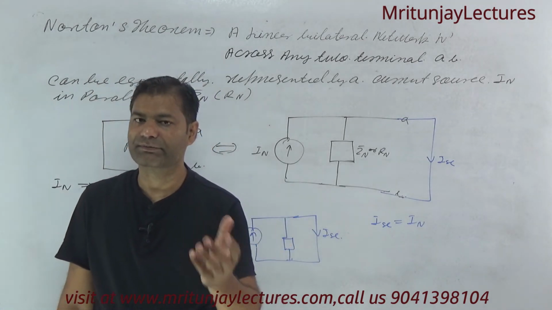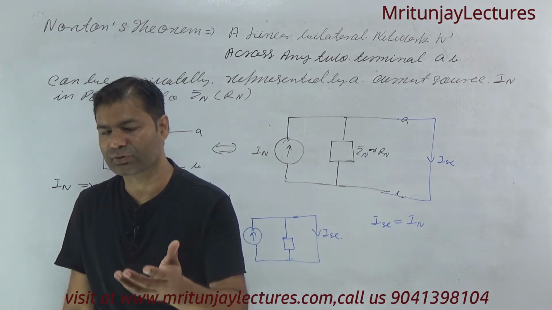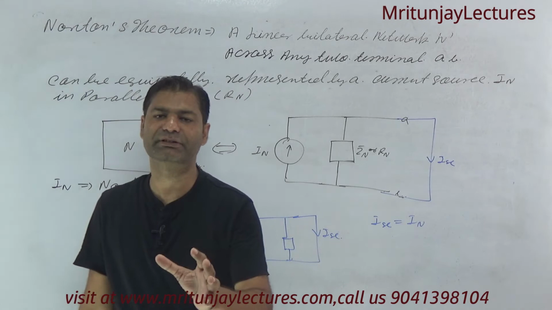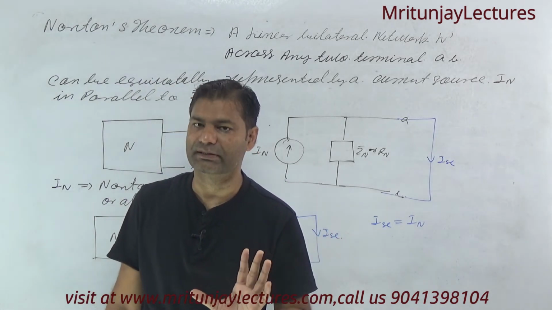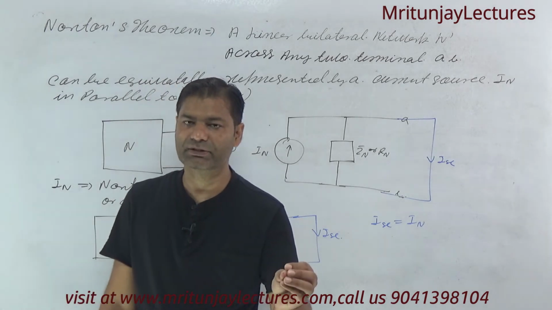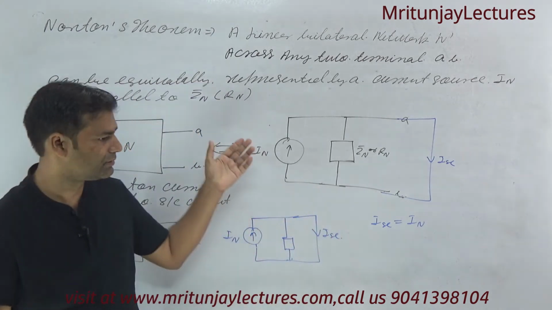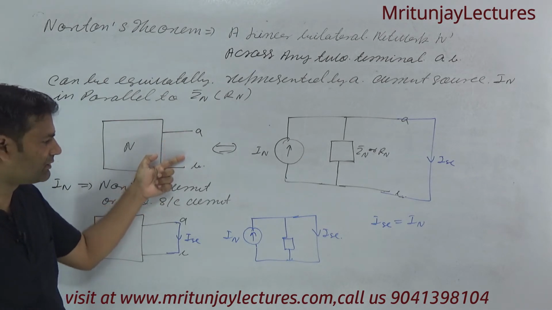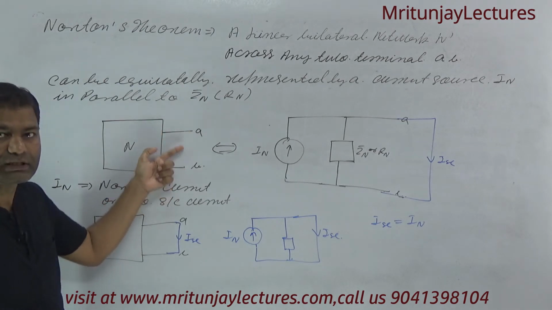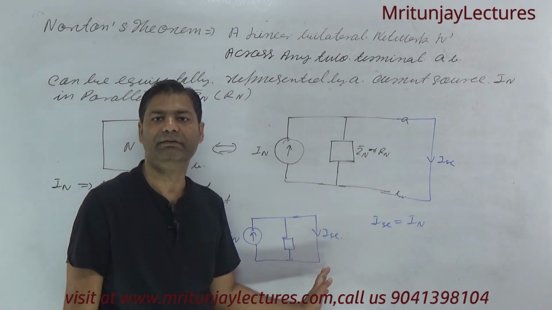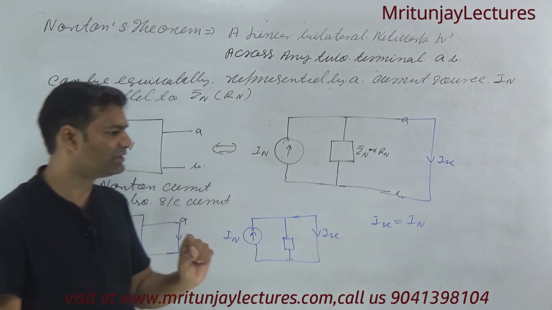If you determine the short circuit current corresponding to the load terminal, then this short circuit current is basically IN. So if the load is removed and short circuited, we got ISC, and ISC is basically IN. Clear? How can we determine IN?